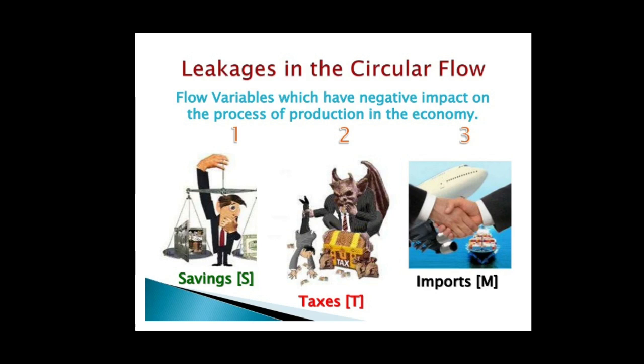Savings by households and businesses that otherwise have been put to use cause a decrease in the circular flow of an economy's income. Taxes imposed by the government also reduces the flow of income in the economy and money paid to the rest of world for imports also constitute leakages.